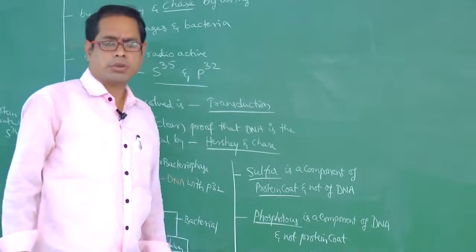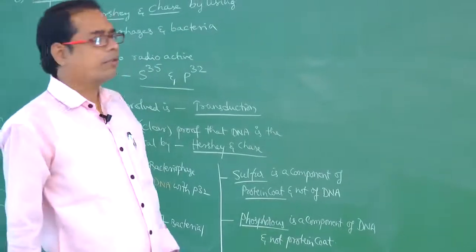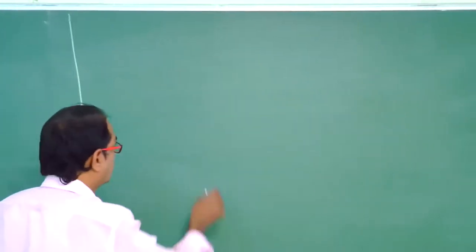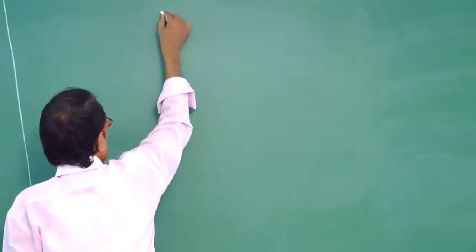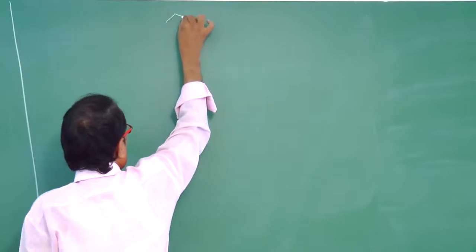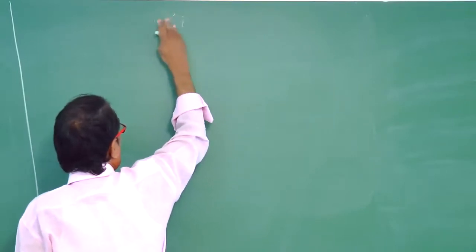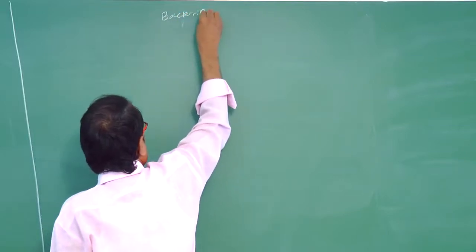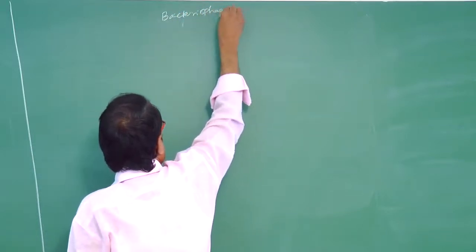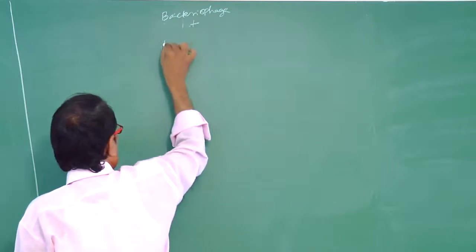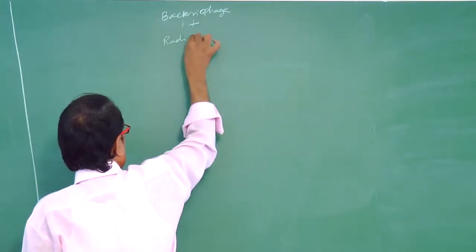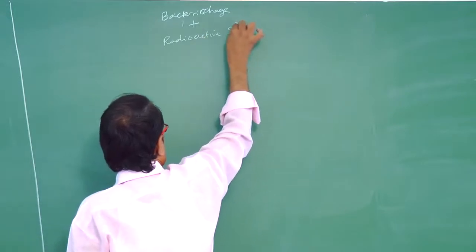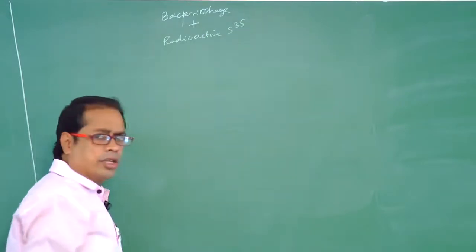So how did they do the experiment using bacteriophages? Look here, my dear students. Let us consider this is a bacteriophage. The bacteriophage is placed in radioactive S35.